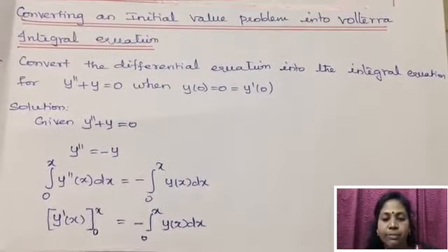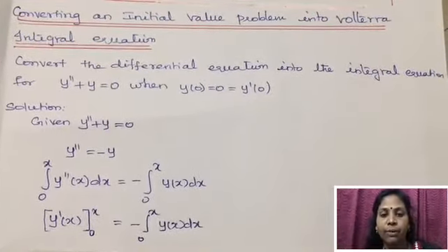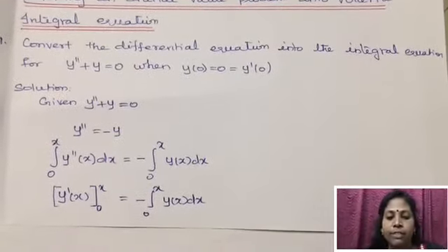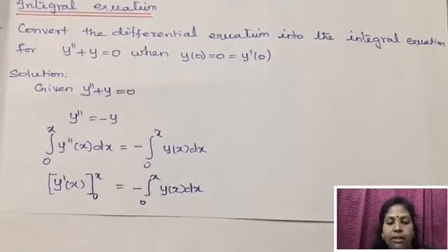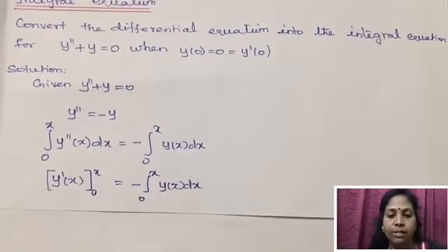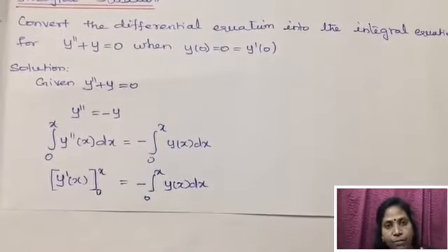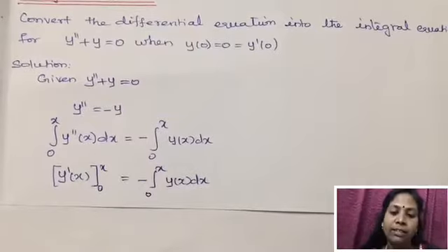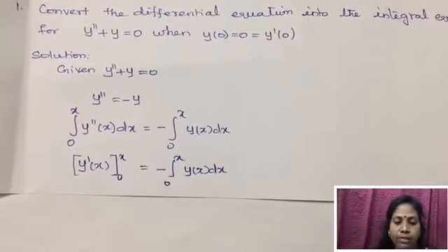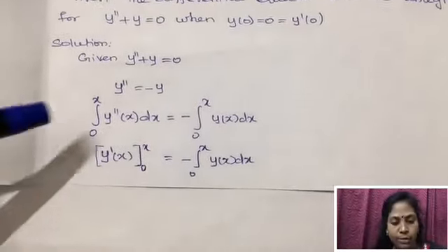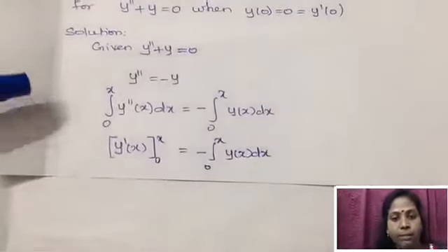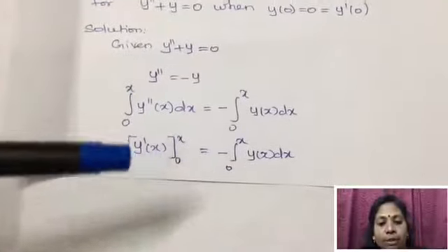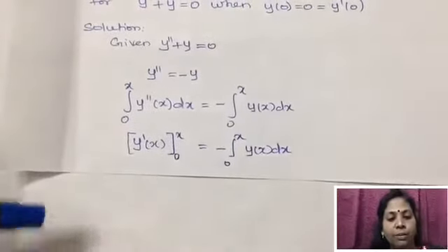Now we'll see converting initial value problems into Volterra and Fredholm integral equations. The first problem is to convert the differential equation y double dash plus y equal to 0, when y of 0 equal to 0, which is equal to y dash of 0, into the integral equation. Given the differential equation y double dash plus y equal to 0 and the initial conditions, we need to find the Volterra integral equation.